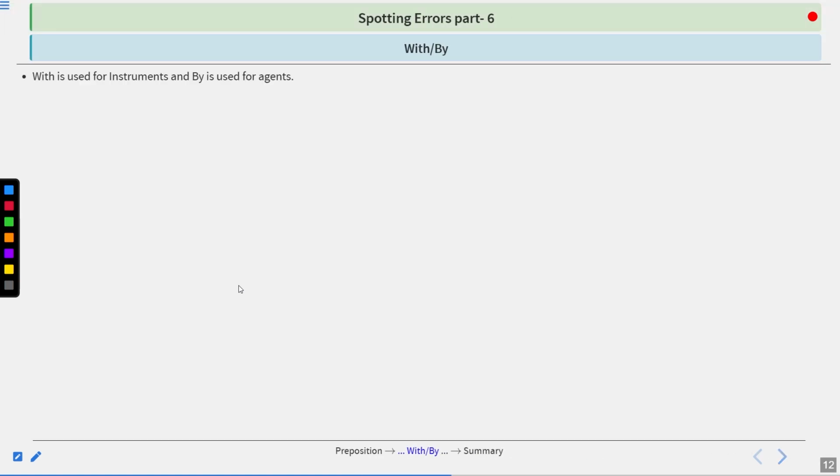With and by. With is used for instruments and by is used for agents. The snake was killed by him with a stick. So here, with the help of by, we are referring to the agent, and with the help of with, we are talking about the instrument used. The letter was written by Suresh with a pencil. So here again, we are talking about the agent who did this, and the instrument.